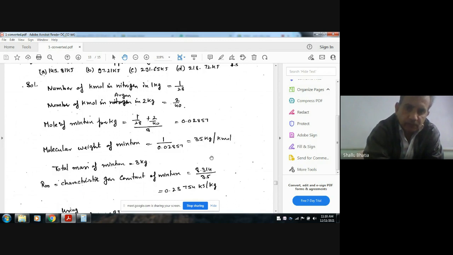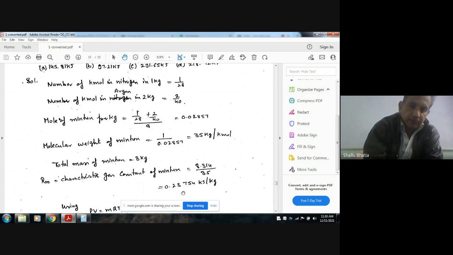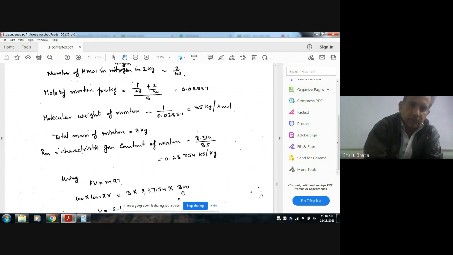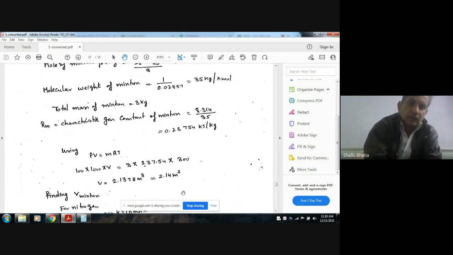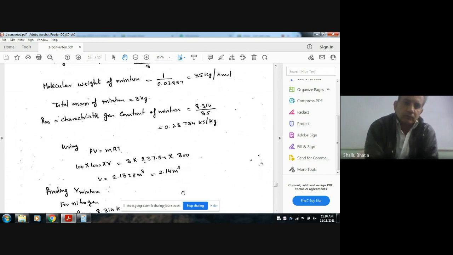So we can find the characteristic gas constant of the mixture, that is Ru by molecular weight. So it will be 0.2375 kilojoule per kilogram Kelvin. This is R of mixture. Now, once we have found R, we can use PV is equal to mRT.